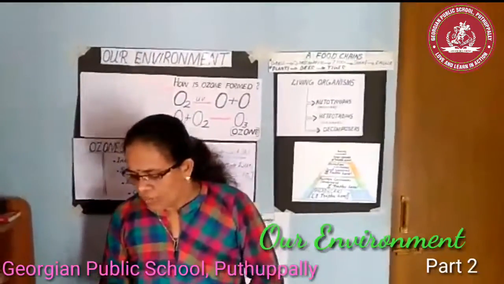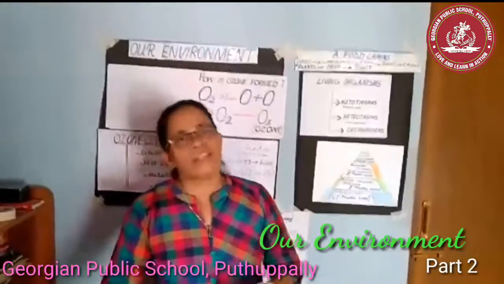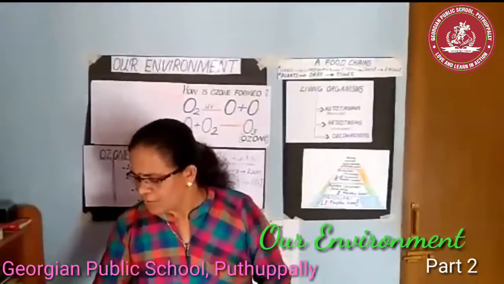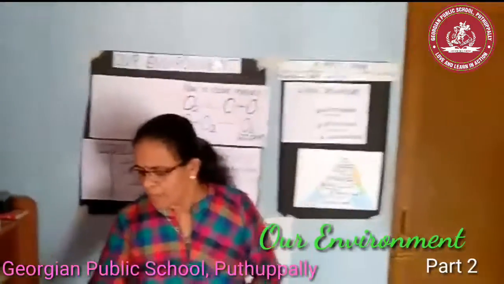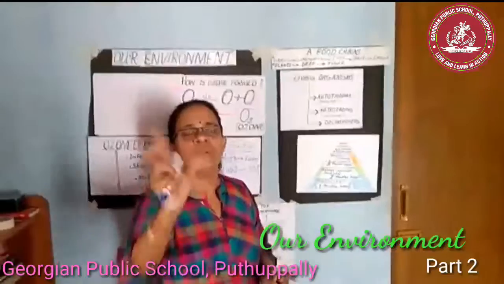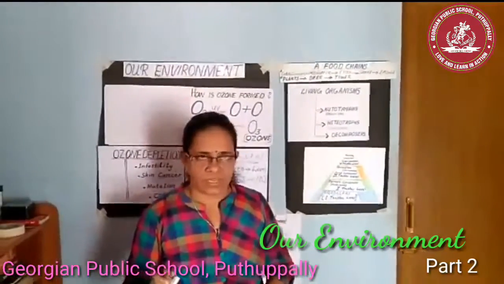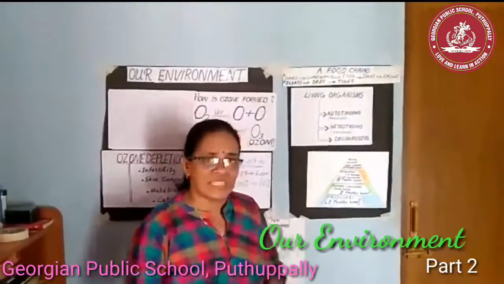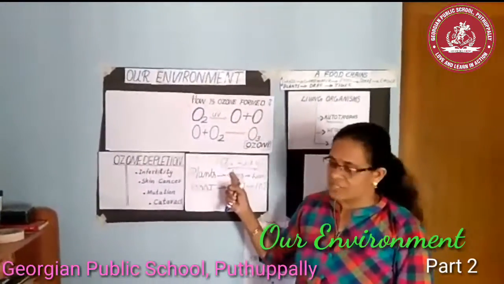So we can state that during the transfer of energy from one trophic level to the next trophic level, only 10% of energy is available to the next trophic level. Okay, that is known as 10% law. I will repeat.